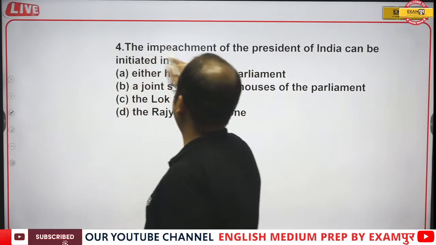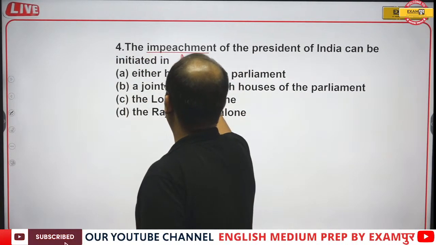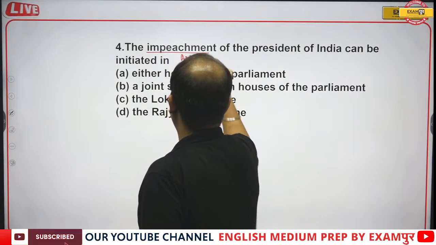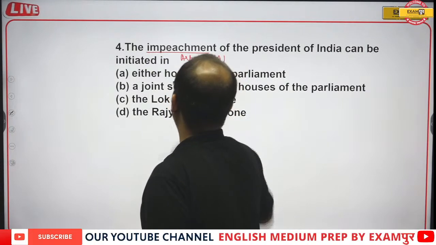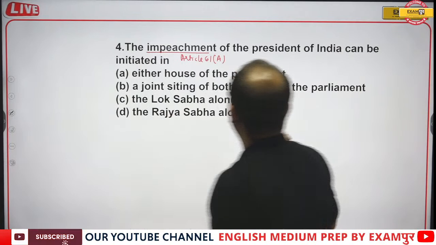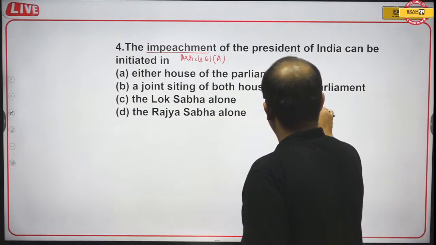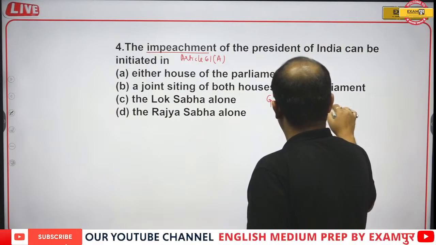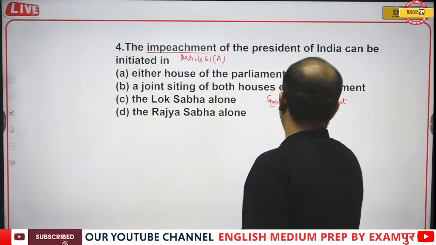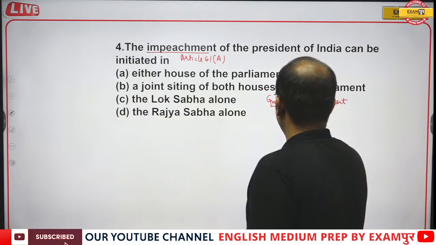Guys, impeachment is defined in Article 61 of the Indian Constitution, and the ground of impeachment is violation of the Constitution.